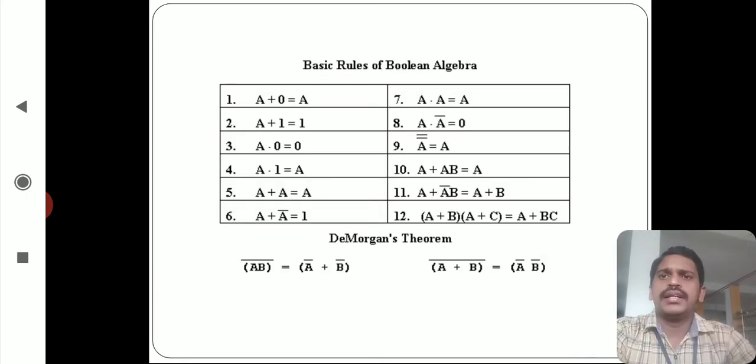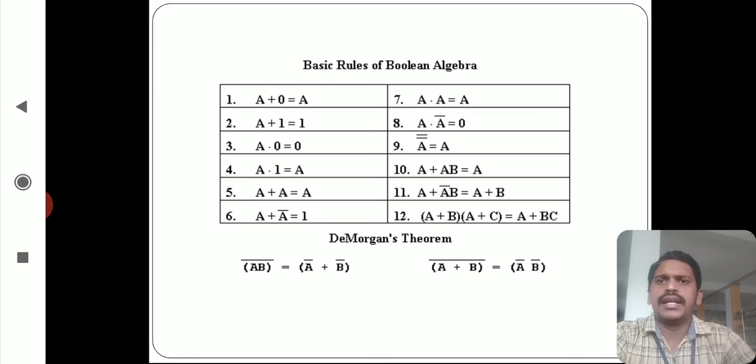Basic rules of Boolean algebra. You have to divide them into basic rules of either OR logic or AND logic. A plus 0 equal to A, and A plus 1 equal to 1. A dot 0 equal to 0, A dot 1 equal to A, A plus A equal to A, A plus A bar equal to 1, A dot A equal to A, A dot A bar equal to 0. And the ninth one, A double bar equal to A.